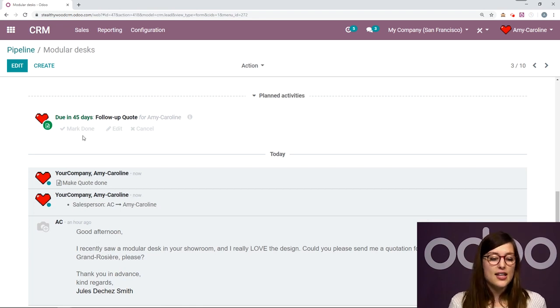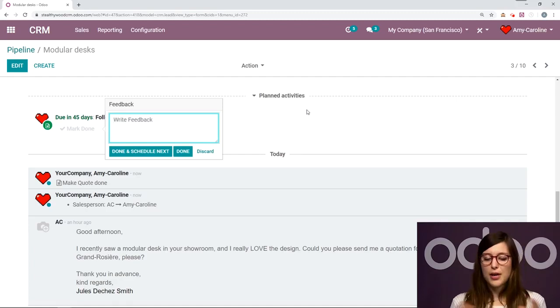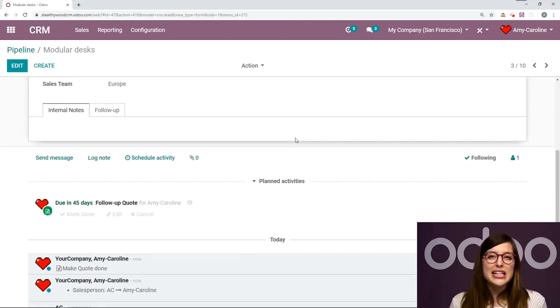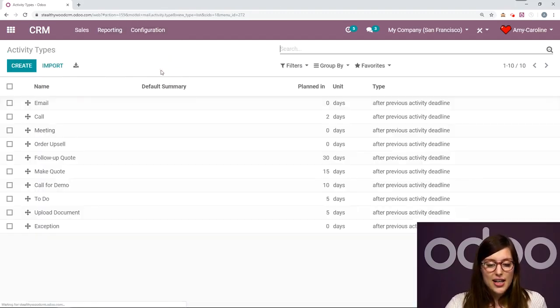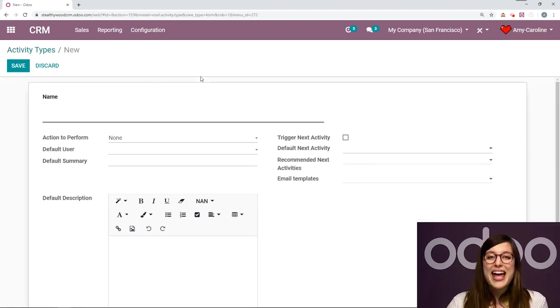And since this one doesn't have a default next activity, once I click mark done, I'm going to have my regular options. So I can select done and schedule next, or just be done or discard this. So it's really easy to be sure you're following up with your customers. And as I said before, really nurturing these opportunities. And you can customize it to your business's needs. Again, if we go to our activity types, you can easily create a new one and customize it to what your business or your salespeople need.